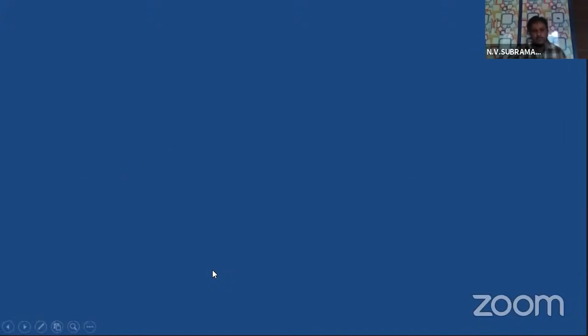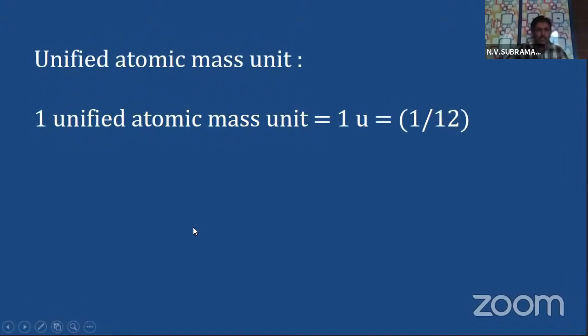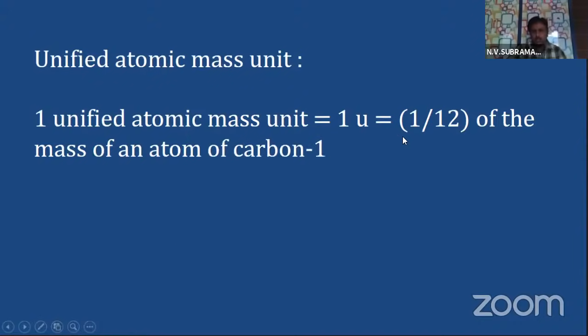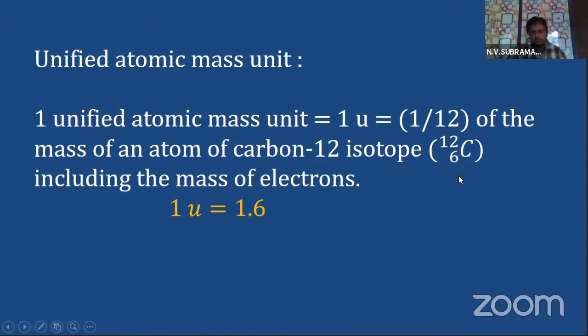What is that unit? Let us see. Important for the exam. Please make a note of it. Earlier thing also important. Unified atomic mass unit. Let us define this. One unified atomic mass unit is called 1U. What is it equal to? 1 by 12th of mass of an atom of carbon 12 isotope, including the mass of the electrons in it. And 1U, one atomic mass unit, is 1.66 into 10 power minus 27 kgs.